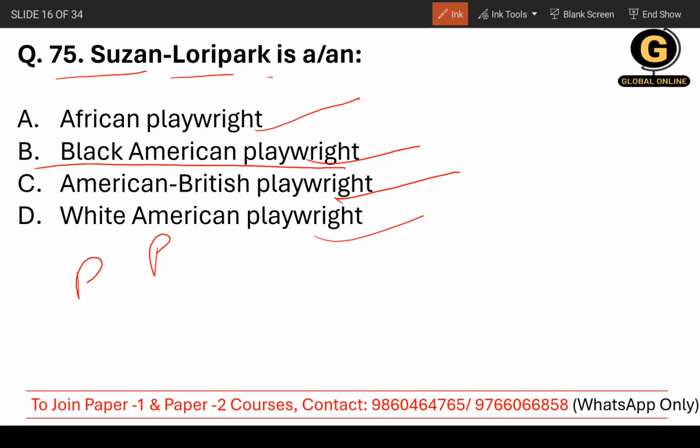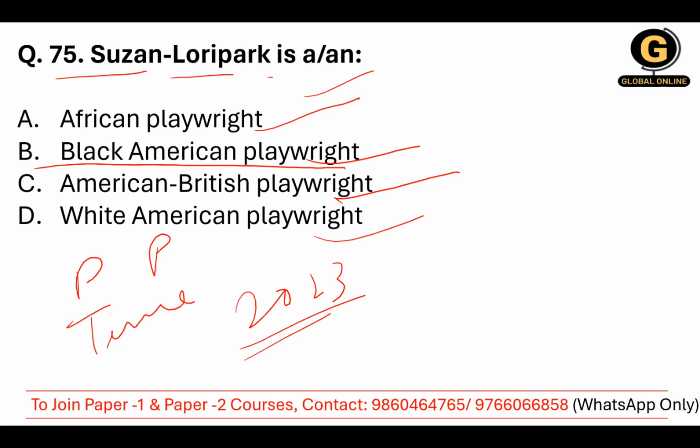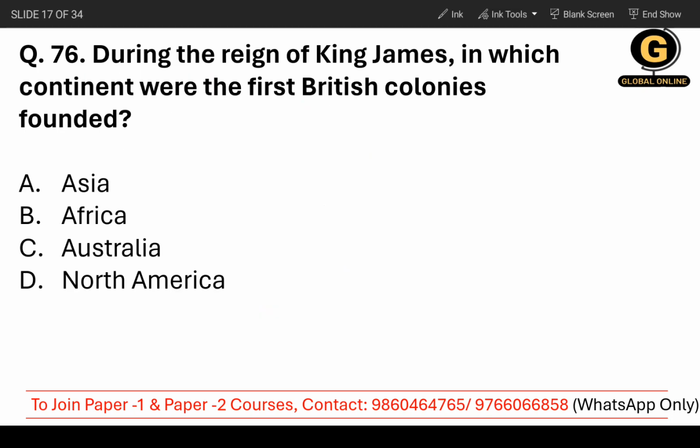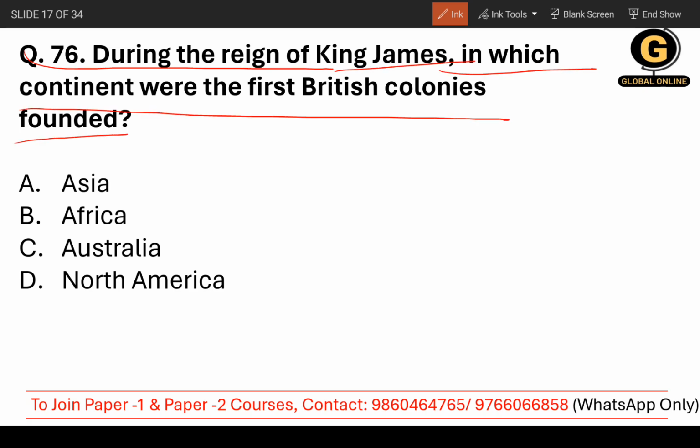for drama, and she was named among the 100 most influential people in the world by Time magazine. In which year? In 2023. So you need to know this. That is why they are asking questions on it. Okay. Now, of course, this is a paper of 2021, but she is a very prominent figure, so you need to know that.